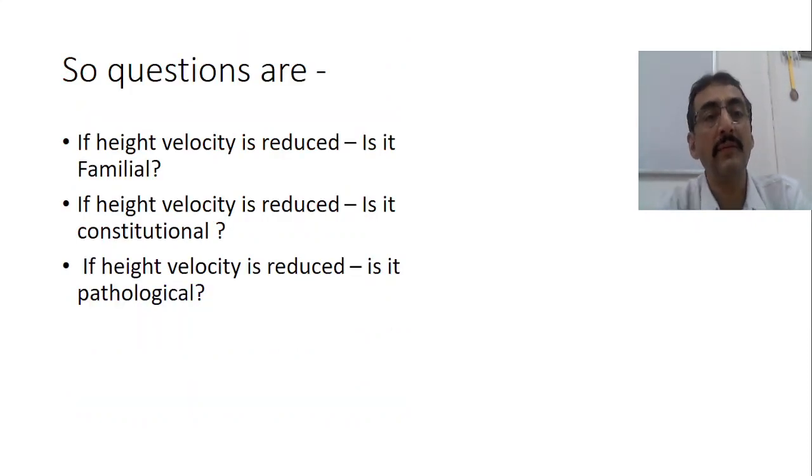So the questions are now: if the height velocity is reduced, is it familial?